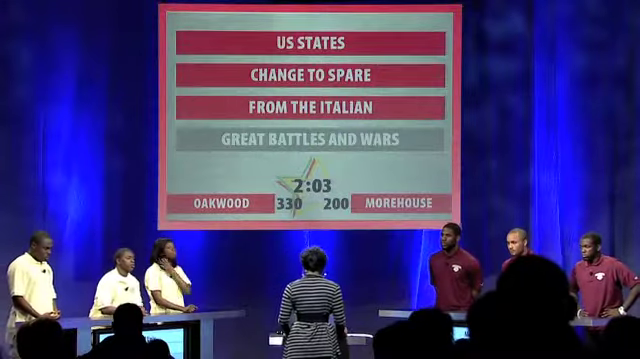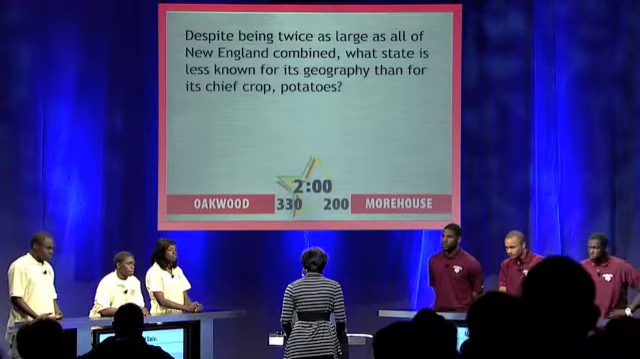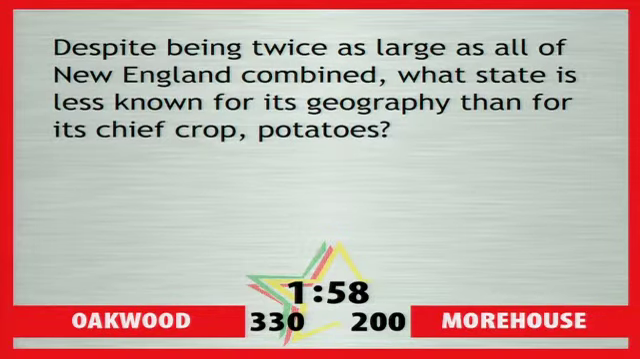Category: U.S. states. Despite being twice as large as all of New England combined, what state is less known for its geography than for its chief crop, potatoes? Morehouse: Idaho. That's correct. Your bonus question for 10 points apiece.